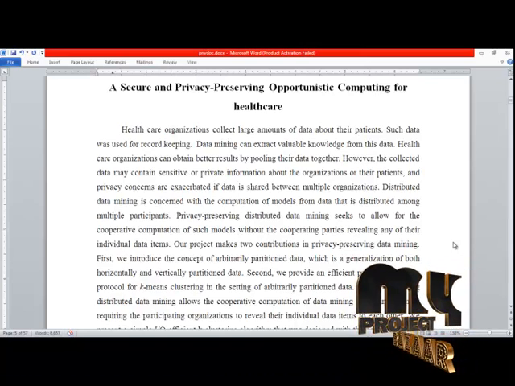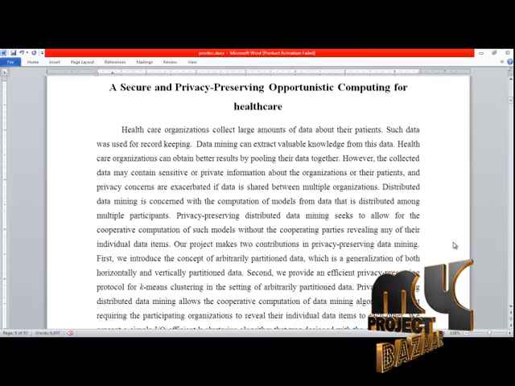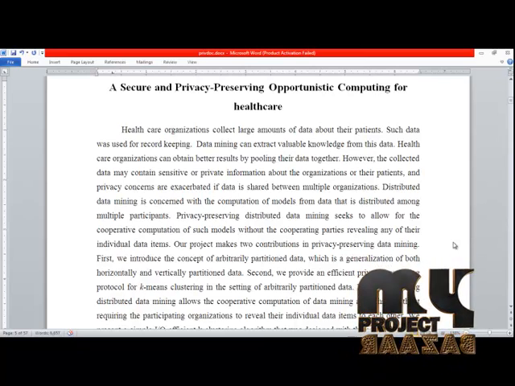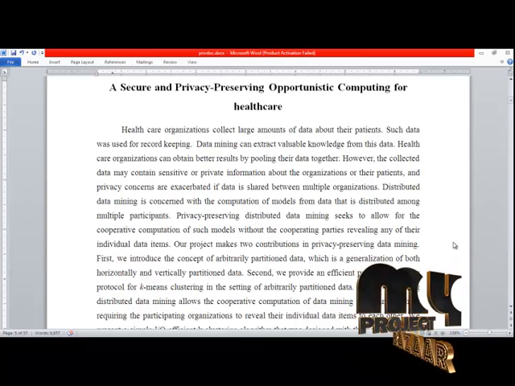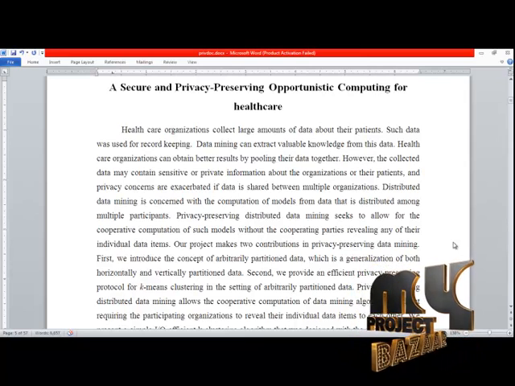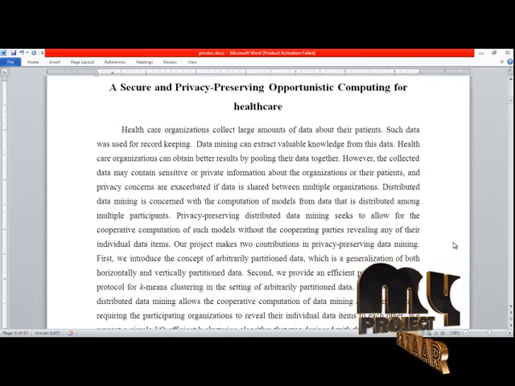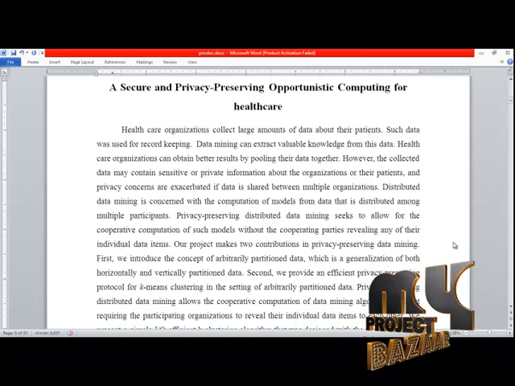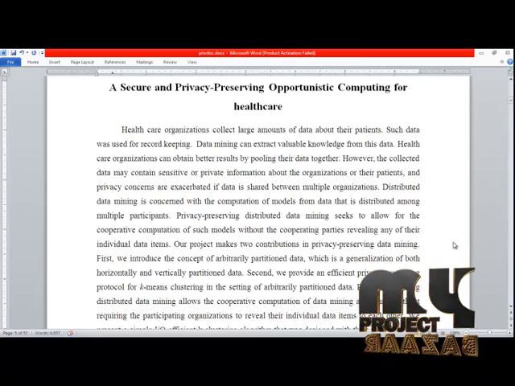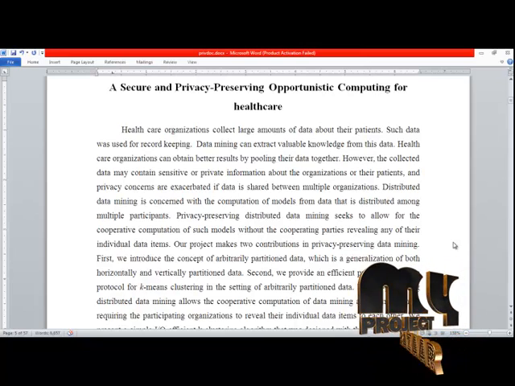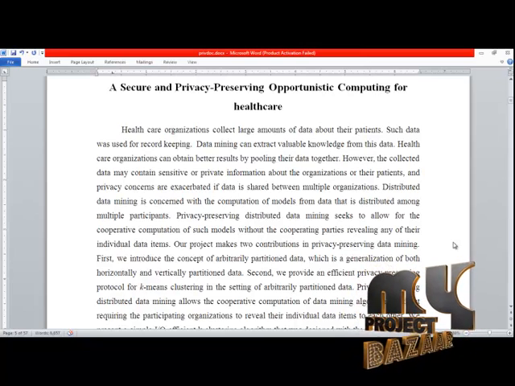Distributed data mining is concerned with the computation of a model from data that is distributed among multiple participants. Privacy preserving distributed data mining seeks to allow for the cooperative computation of such a model without the cooperating parties revealing any of the individual data items.